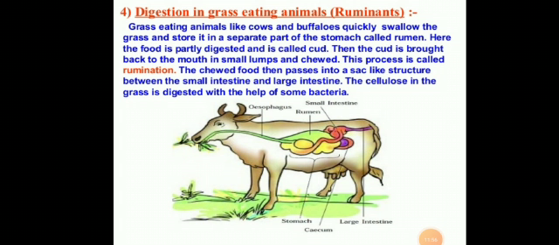Students, grass eating animals like cows and buffalo quickly swallow the grass and store it in a separate part of the stomach called rumen. Here the food is partly digested and is called cud. Then the cud is brought back to the mouth in a small lump and chewed. This process is known as rumination. And the chewed food then passes into a sac-like structure between the small intestine and large intestine, and the cellulose in the grass is digested with the help of some bacteria that we have discussed. Okay, it is cellulose bacteria.